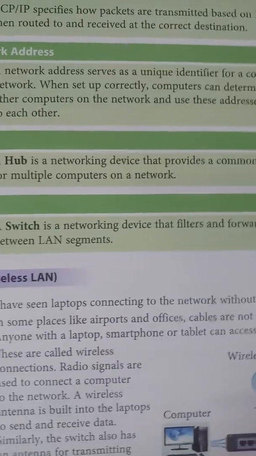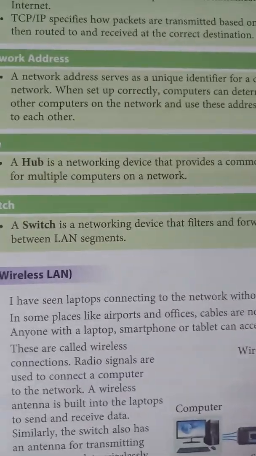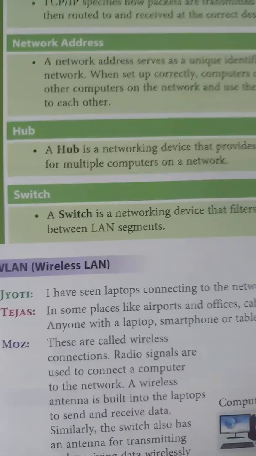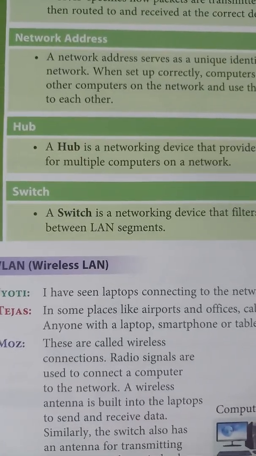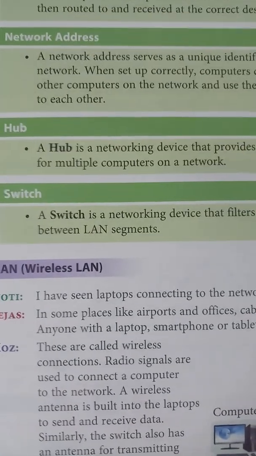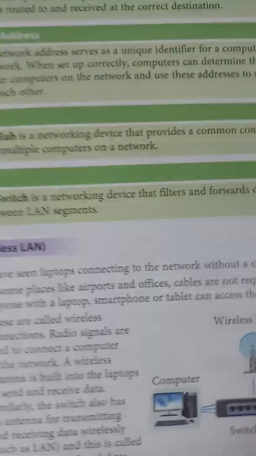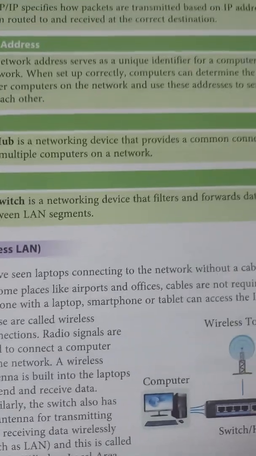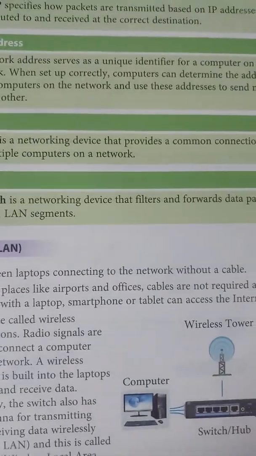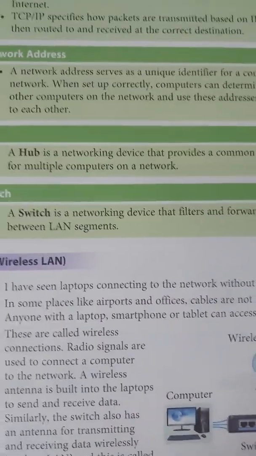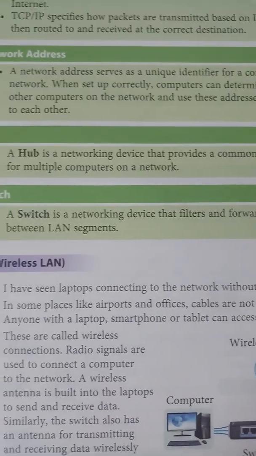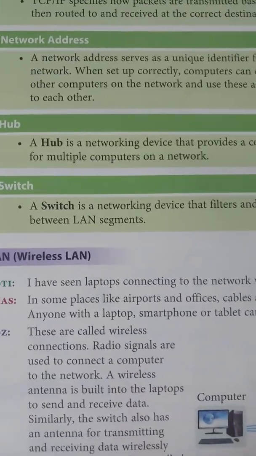Multiple computers can be connected to a hub on a network. Switch and hub are similar. A switch is a networking device that filters and forwards data packets between LAN segments. It will filter the data and then forward it to the destination address by using the LAN segments.